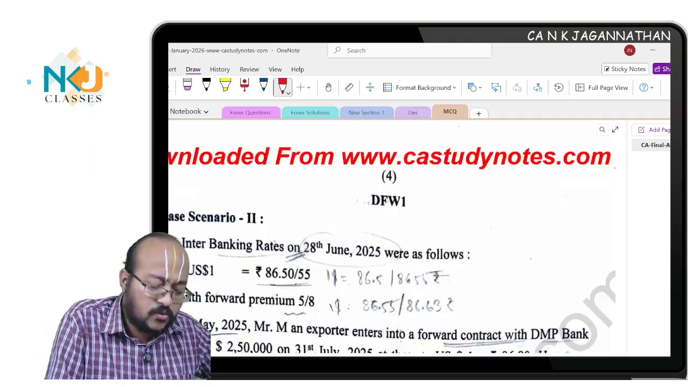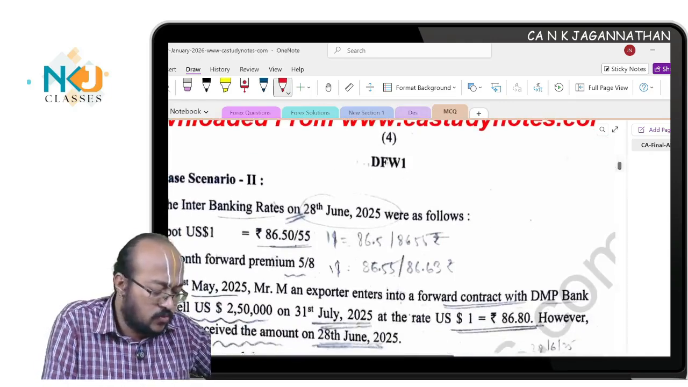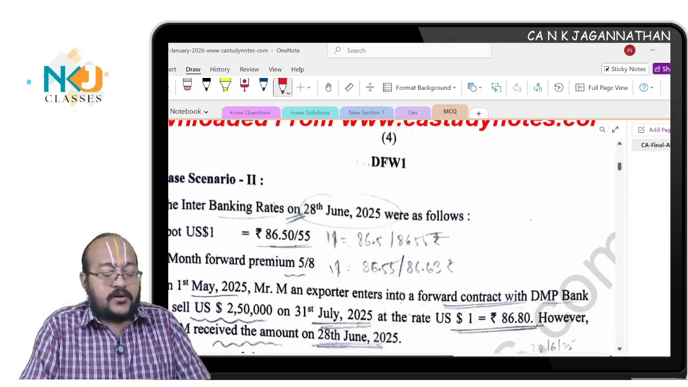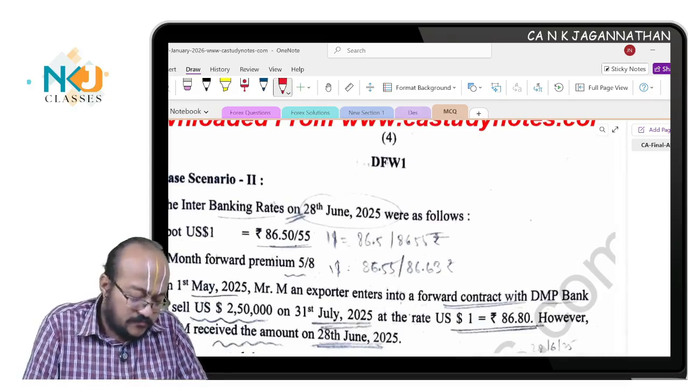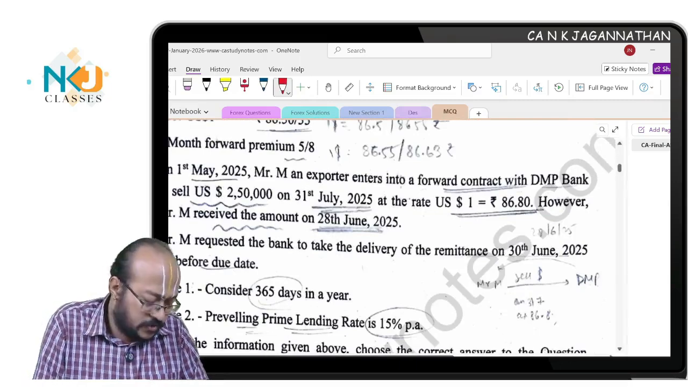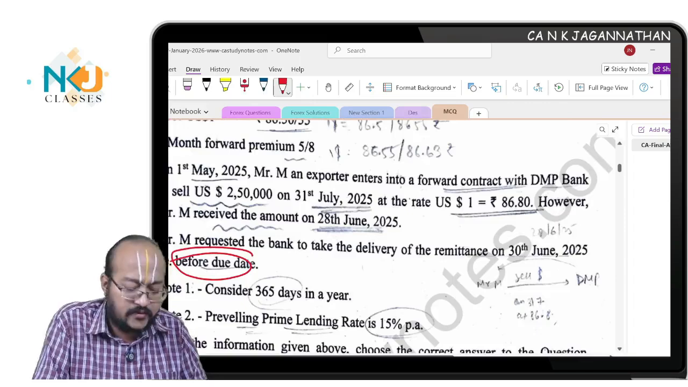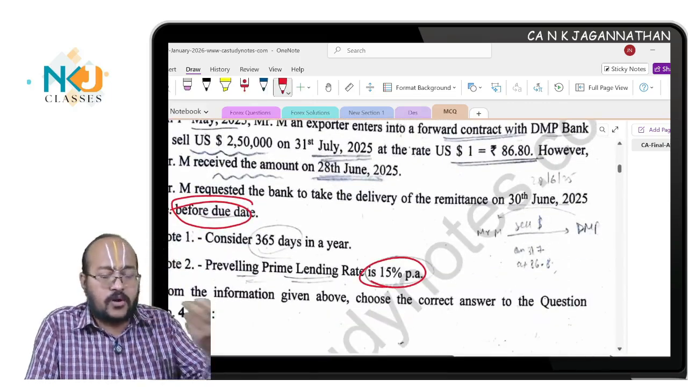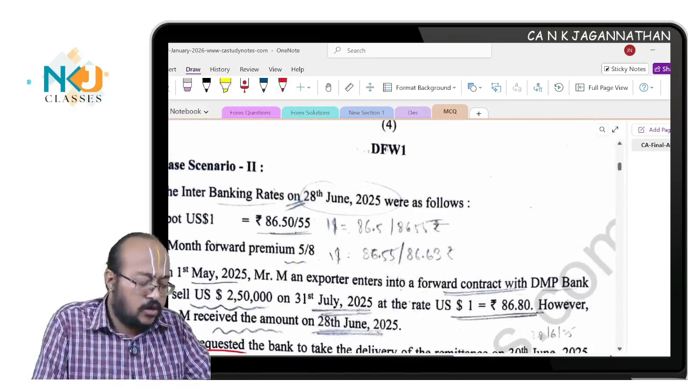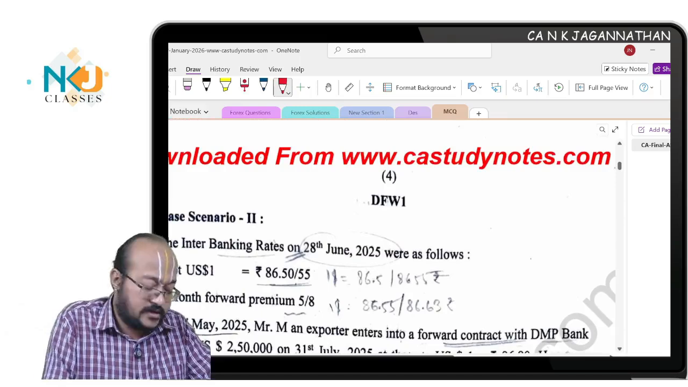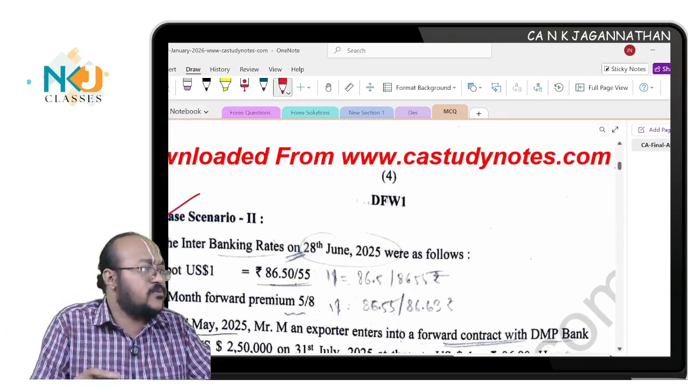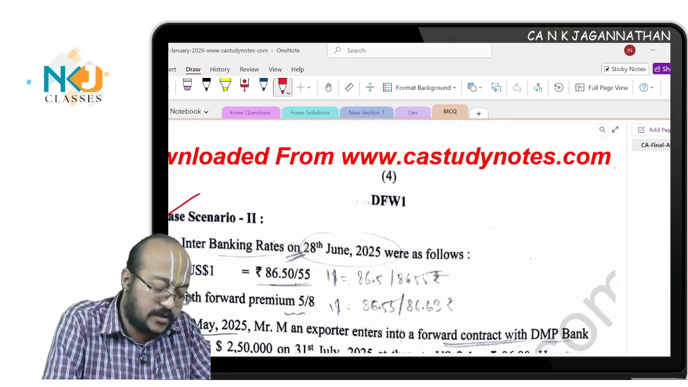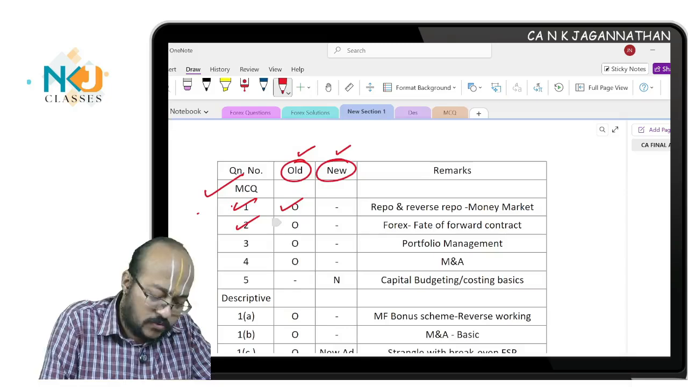Next, question number 2, what they have asked. Question number 2 is related to forex. That too, fate of forward contract, early delivery, I think they have asked. Yes, however, received bank determinant of remittance before the due date. So, early delivery based question, and prime lending rate is given, interest on inflow or outflow, you need to find out, swap gain or loss. All these things I have also discussed in the class. Known question, study material question, straight away given in the illustrations of the fate of forward contract. From there they have taken. That is also a known question.